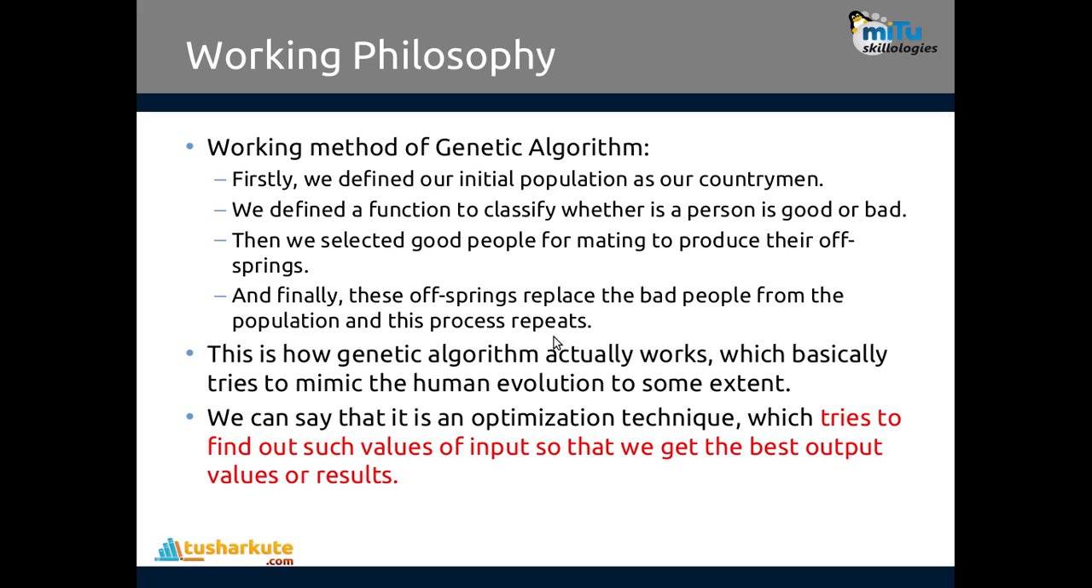By this method, the number of bad people will start decreasing, and after some period, bad people will not be present, only good people will be available in this country. This is how a genetic algorithm actually works, which basically tries to mimic human evolution to some extent. We can say that it is an optimization technique which tries to find such values of input so that we get the best output values or result. Best output. That's what we are going to make use of. The best output possibilities are the actual output that we are expecting from the genetic algorithm here.